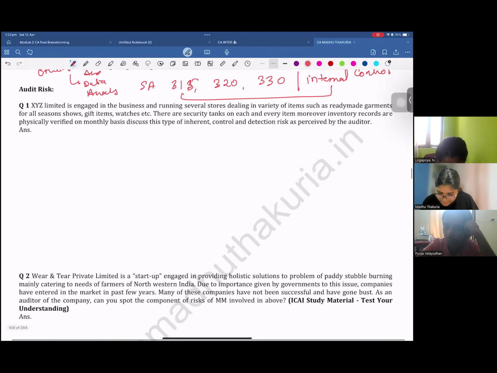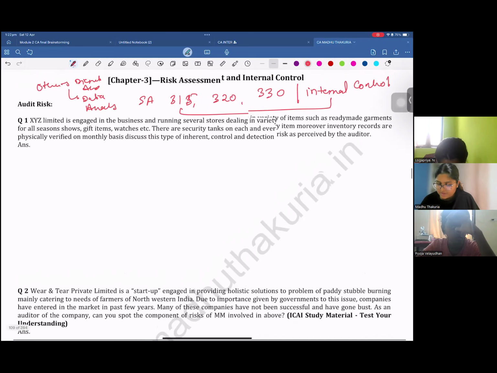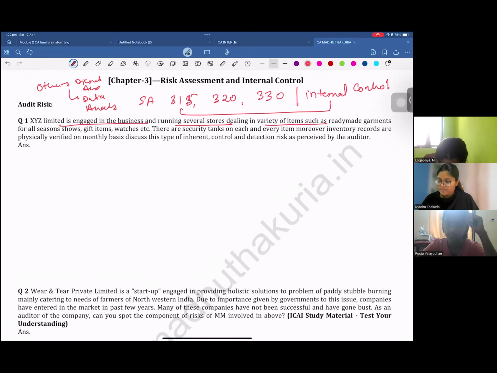First question. XYZ Limited is engaged in the business of running several stores, dealing in a variety of items such as ready-made garments for all seasons, shoes, gift items, watches, etc. There are security tags on each and every item. Moreover, the inventory records are physically verified on a monthly basis. Discuss this type of inherent risk, control risk, and detection risk as perceived by the auditor.